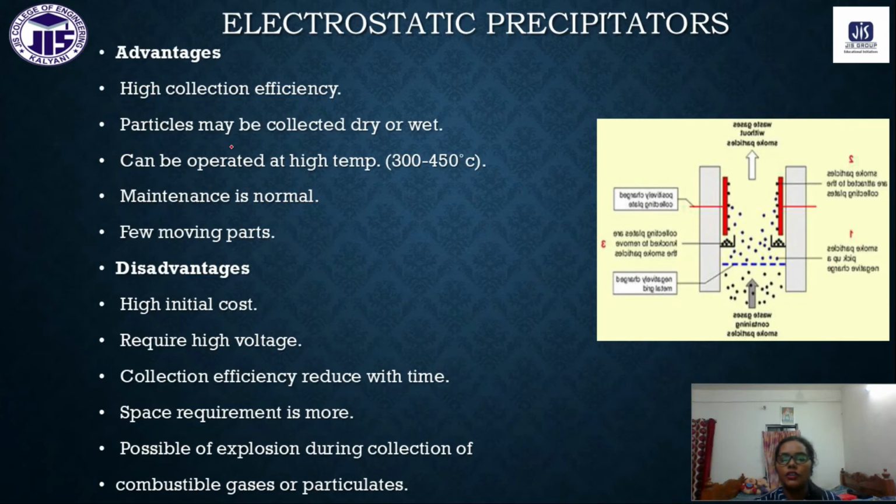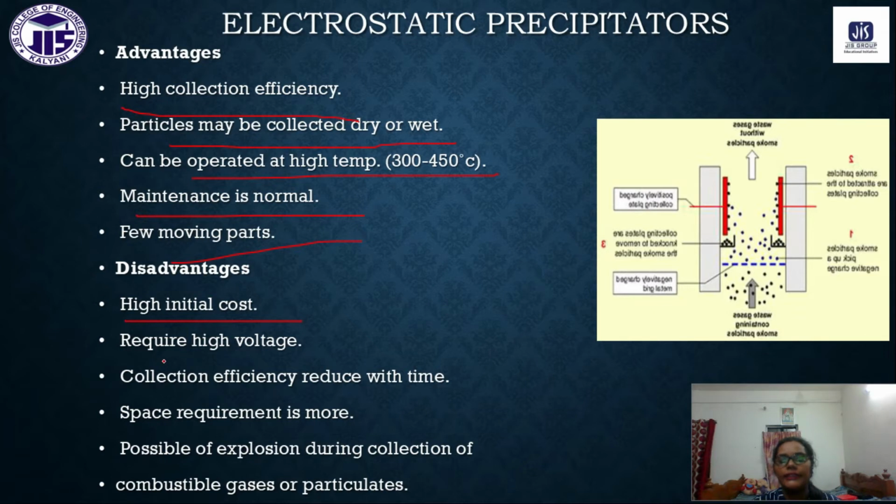So these are some of the advantages and disadvantages we have. High collection efficiency, smaller particles can be removed, and it can operate at high temperature. The maintenance is normal, and there are few moving parts. But the disadvantage is the cost: it is very expensive, with a high initial cost.